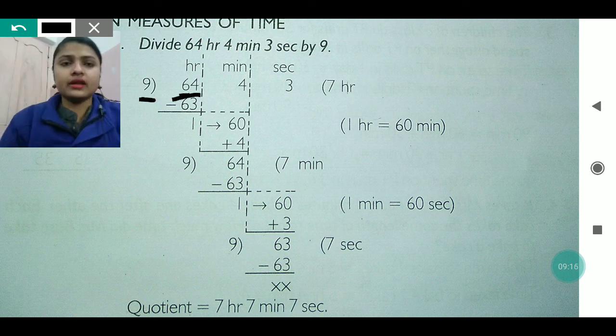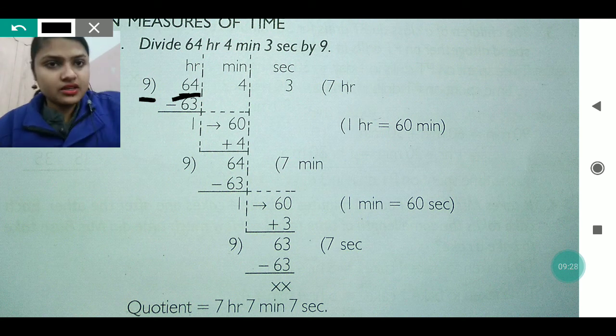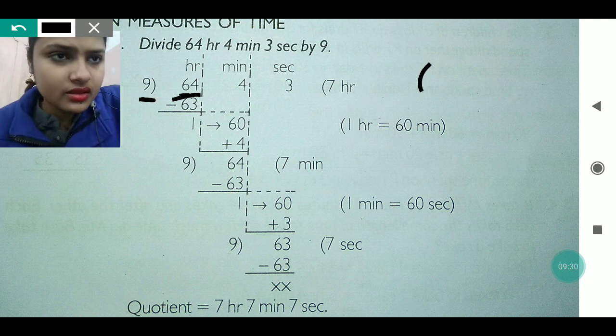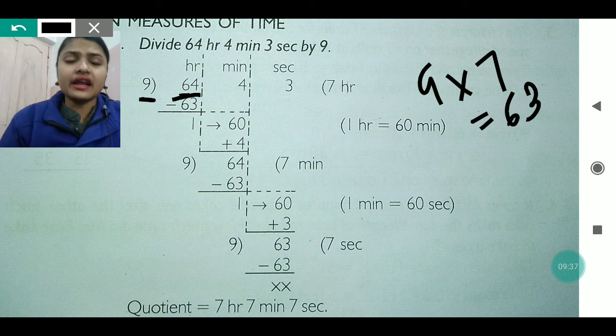Now is this 64 coming in the table of 9? For this we have to read the table of 9. When I read the table of 9, 7 times 9 gives you 63, or 9 times 7, then also you will get 63.